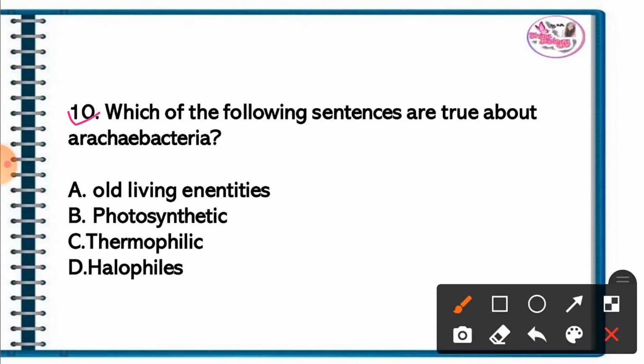Question 10. Which of the following sentences are true about archaeobacteria? The correct answer is option A. They are odd living entities.